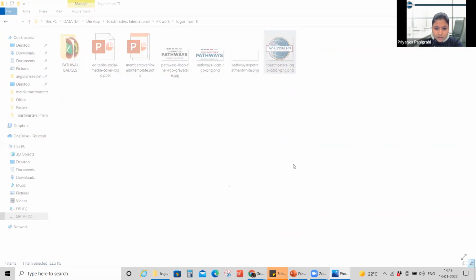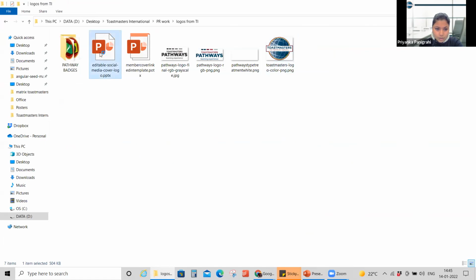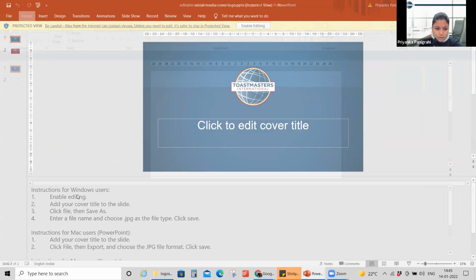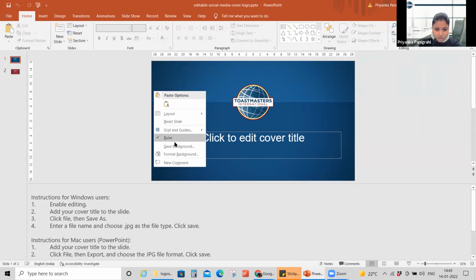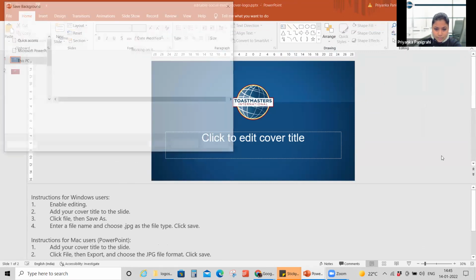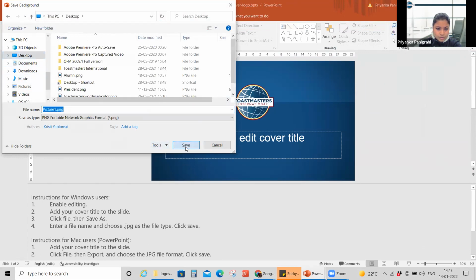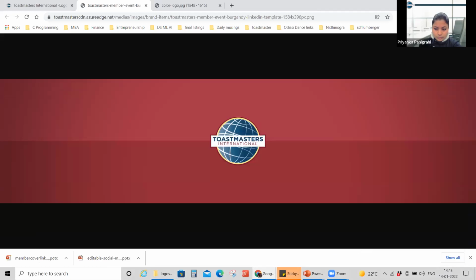So this is the logo that I was talking about. Then you can also get the social media cover for Facebook and everything. The instructions written are: enable editing, click your cover title to slide, file, then save as, and save this as a JPG, save background. If you save this, let's say I'll save it to desktop, picture one, and I'll show it to you. So picture one is this.